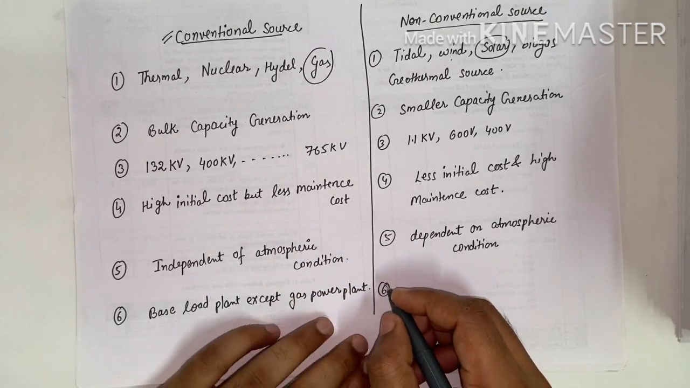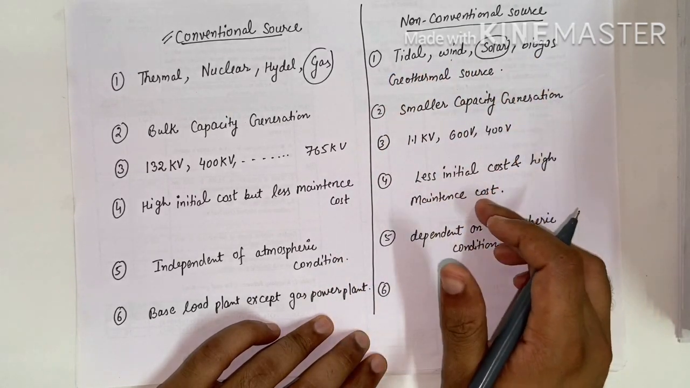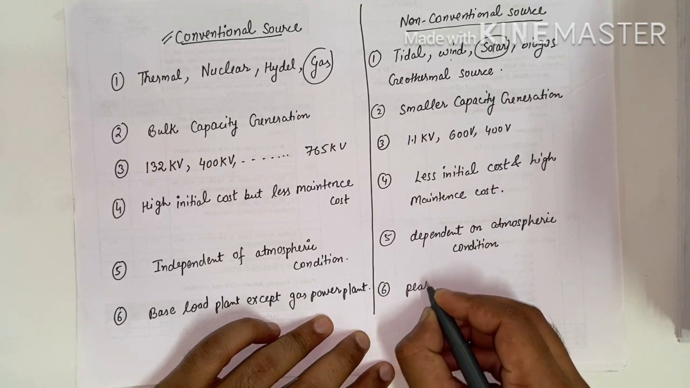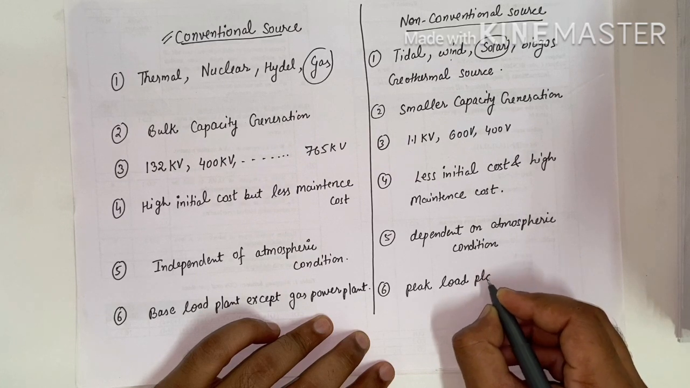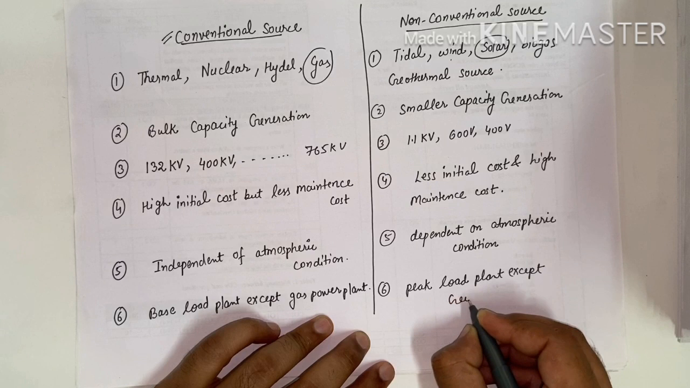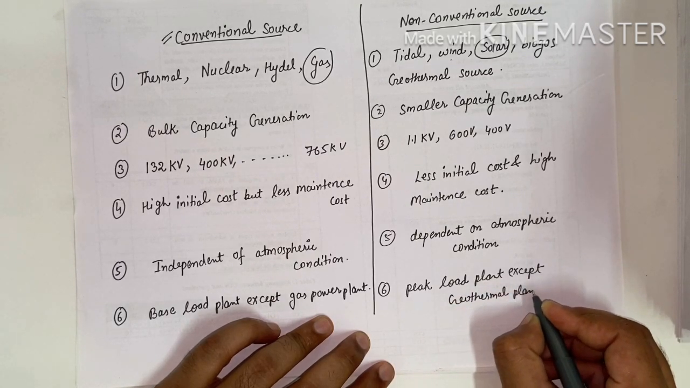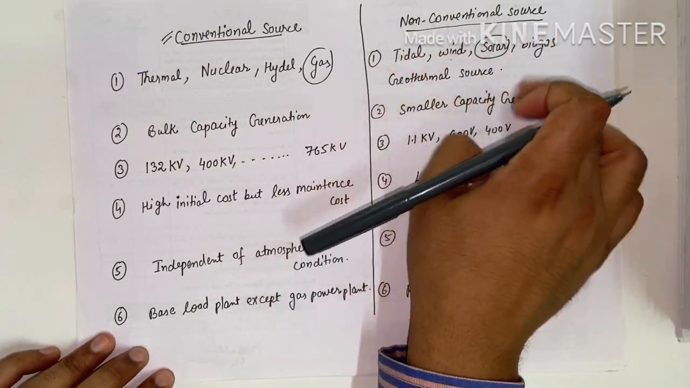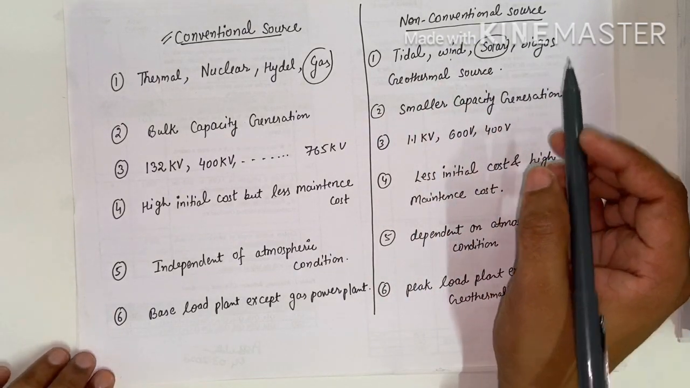Now, non-conventional sources we will see. These sources of energy power plants act as a peak load plant. We use them as peak load plants, except geothermal plant. जियोथर्मल प्लांट को छोड़कर हम बाकी सबको यूज़ करते हैं फॉर द पीक लोड पावर प्लांट के लिए.